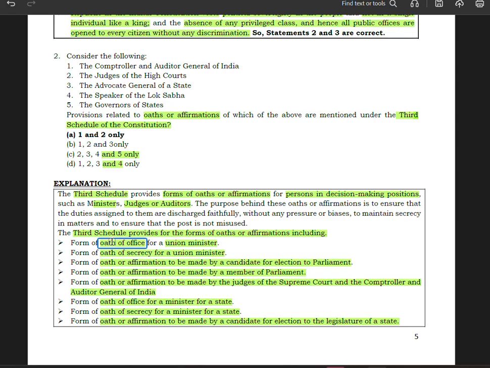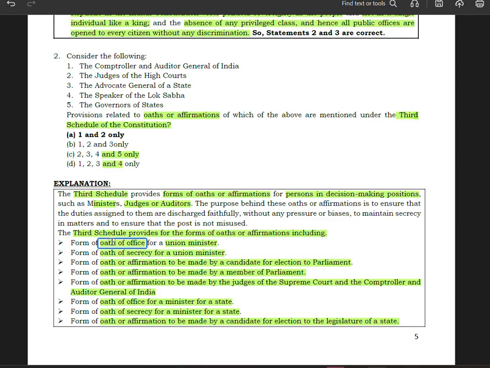Then we have oath of office for a minister for a state. Then we have oath of secrecy for a minister for a state.